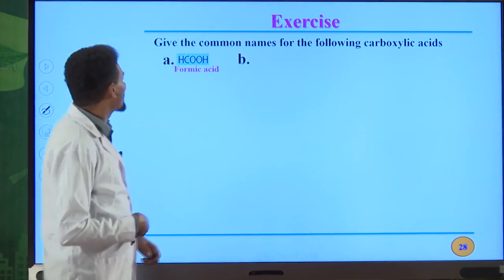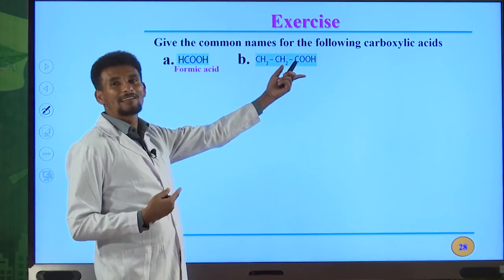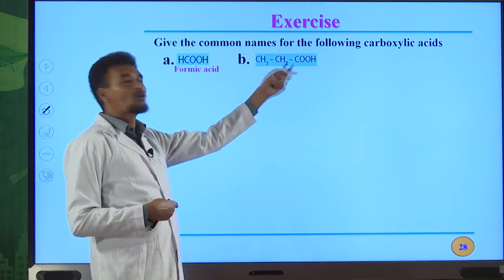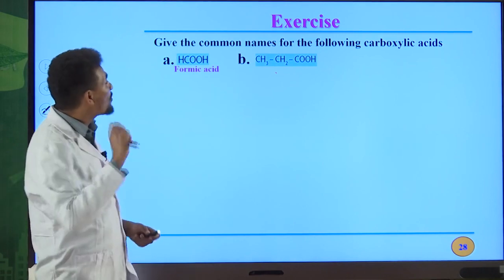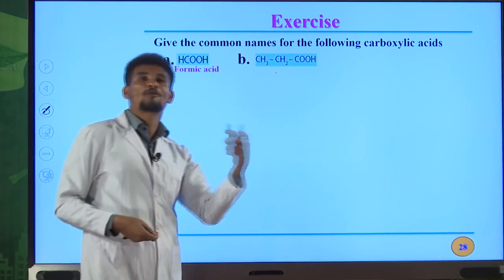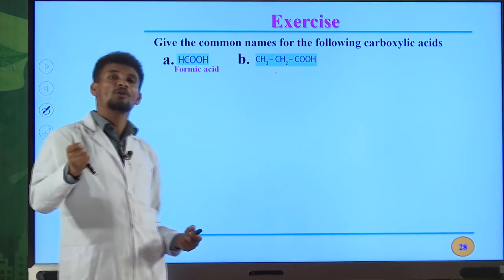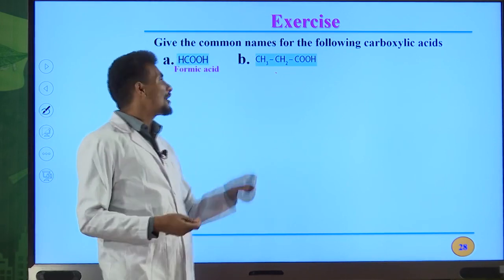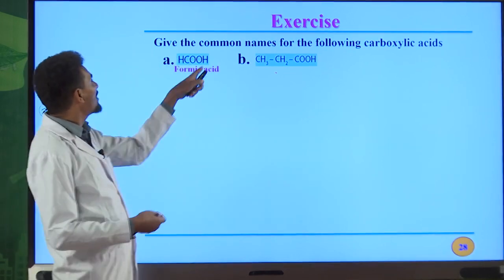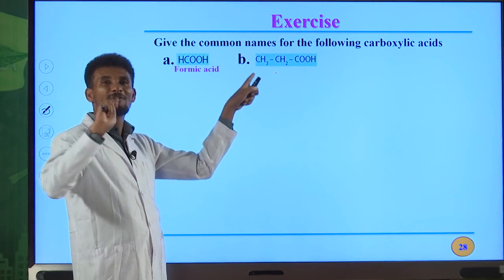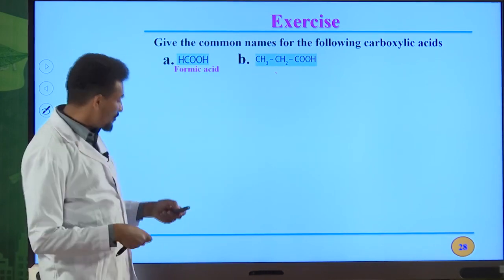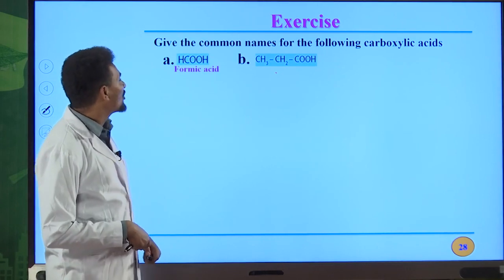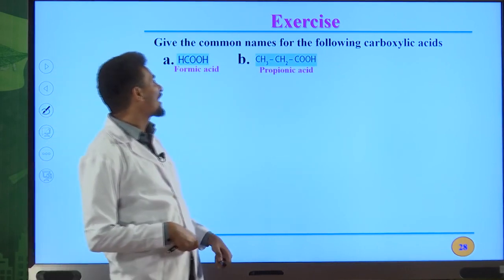Second example, we have 3 carbon atoms. Therefore, the common name for this carboxylic acid is propionic acid. It is derived from the Greek word propion, which means milk. Therefore, it is named as propionic acid. Carboxylic acid that contains 2 carbon atoms is acetic acid. It is derived from the Latin word acetum, which means vinegar. I already told you about that one.